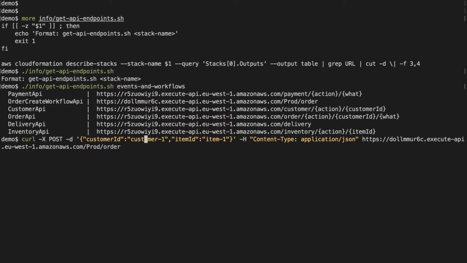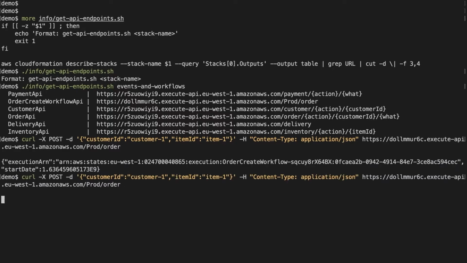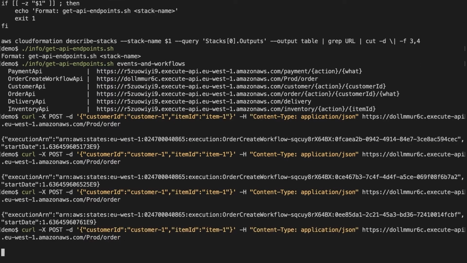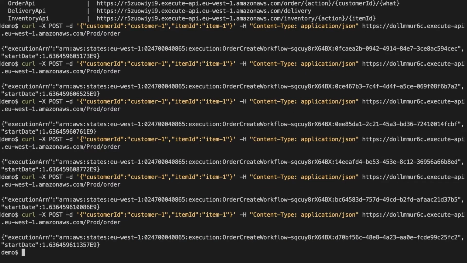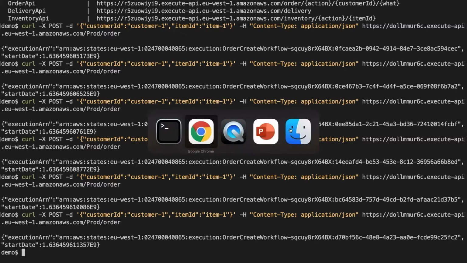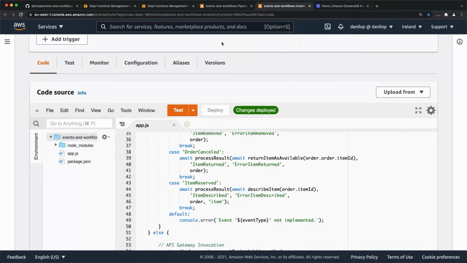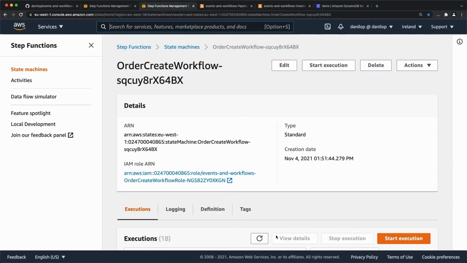This is creating an order with an HTTP POST for customer 1 and item 1, and is passing this as JSON to the endpoint of the create order workflow API. Since payment can fail, let's create maybe 6 of those, and about 3 should pass through with payment. So now let's go to the Step Functions console.